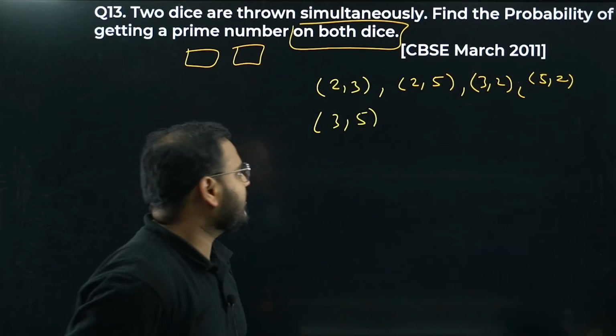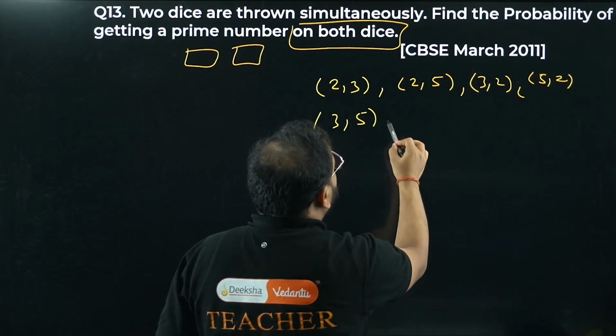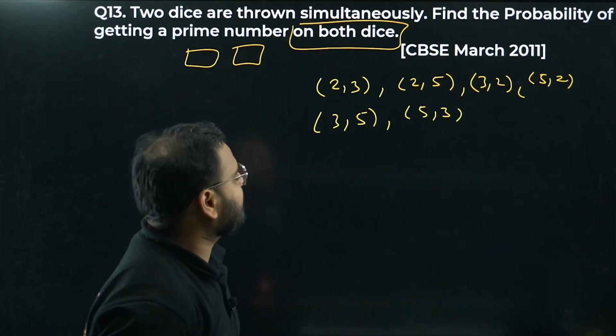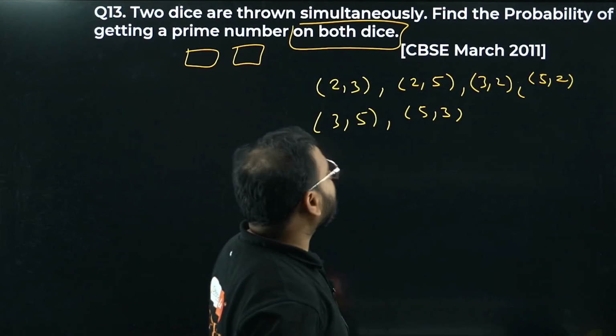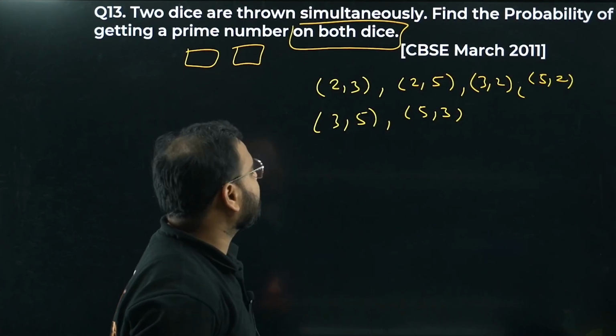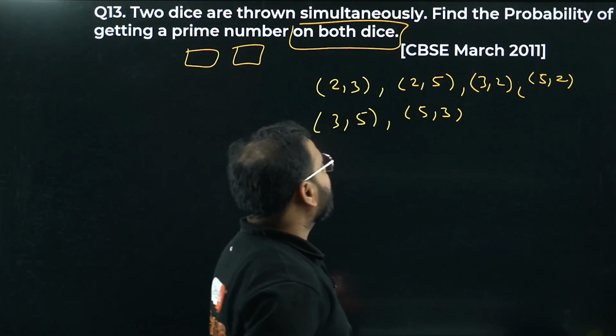With 3, with 4 we can write. 3 by 6 we can't write. So 3 by 5 is already taken here, and 5 by 3 also. What about the other one? 3 by 5, 5 by 3. For 4 we can't take, because 4 is not a prime number. For 6 we can't take that also.